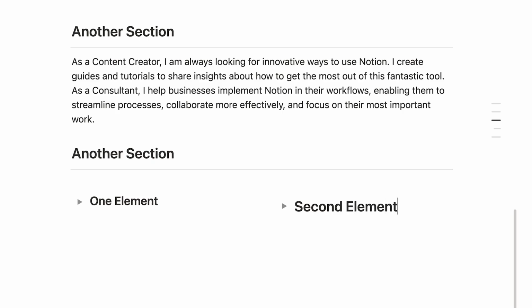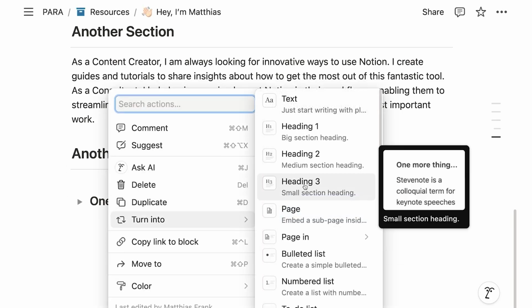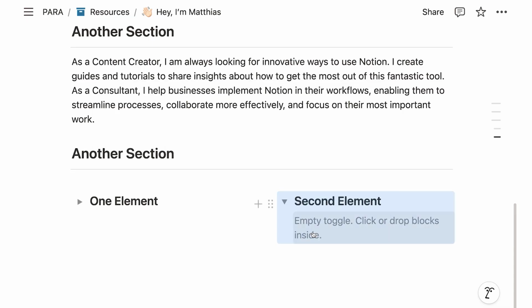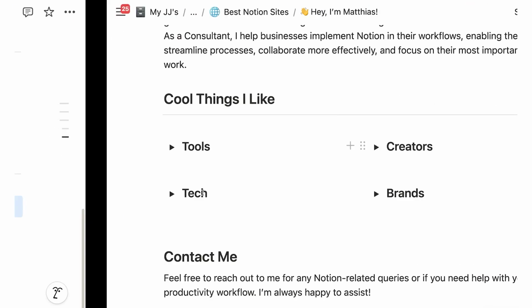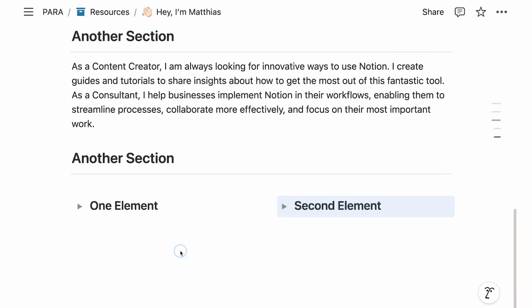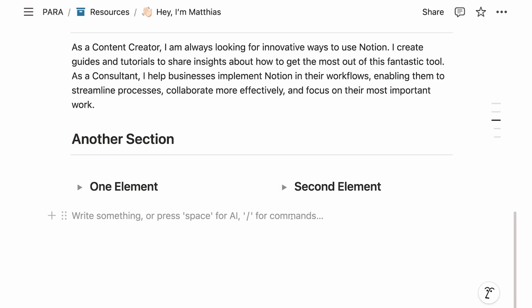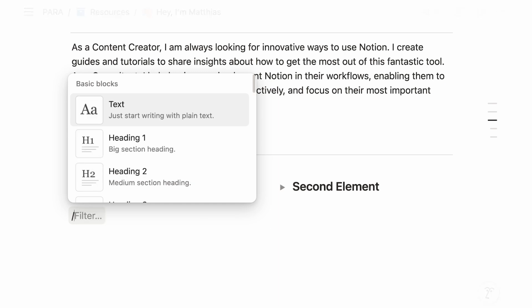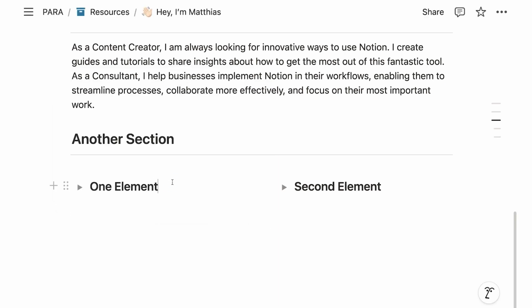Second element. Oh, and I realized this was an h3, but no worries. We can click on the 6 dots, say turn into, and then not h3, because that wouldn't be a toggle, but I scroll down and I see toggle heading h3. Perfect. And then for the other elements, what we can do is we can either have them as separate elements below, right? So I could go just below, and here it's my whole page again. I could create another set of columns, or I can simply press inside my already existing column, enter, and then add it directly below there.